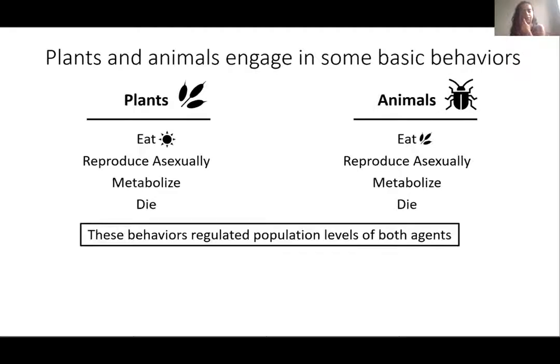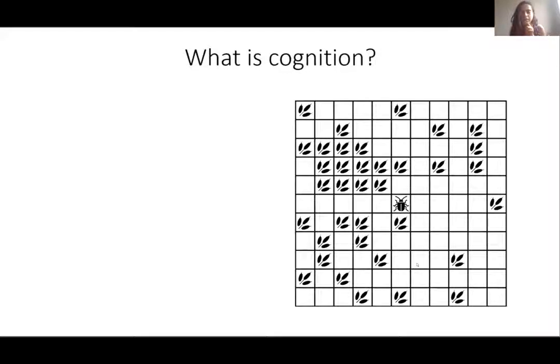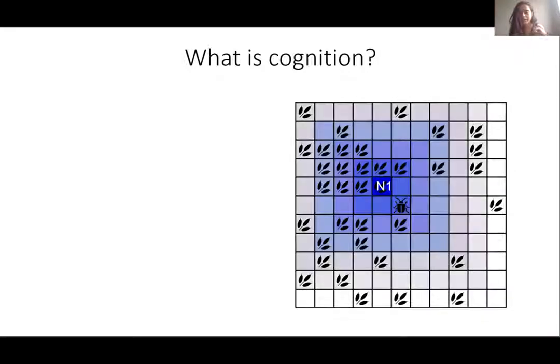These basic behaviors regulated the population levels of both the agents. And in addition to these basic behaviors, our animals were capable of movement and cognition. So this leads us to the question of what is cognition? Imagine that you are this animal agent in this 2-dimensional world looking for plants to eat. You are trying to decide which of the 8 neighboring cells you should move to in the very next step. So you're trying to figure out which of these cells will bring you the most amount of food in the near future. You evaluate the very first neighboring cell.